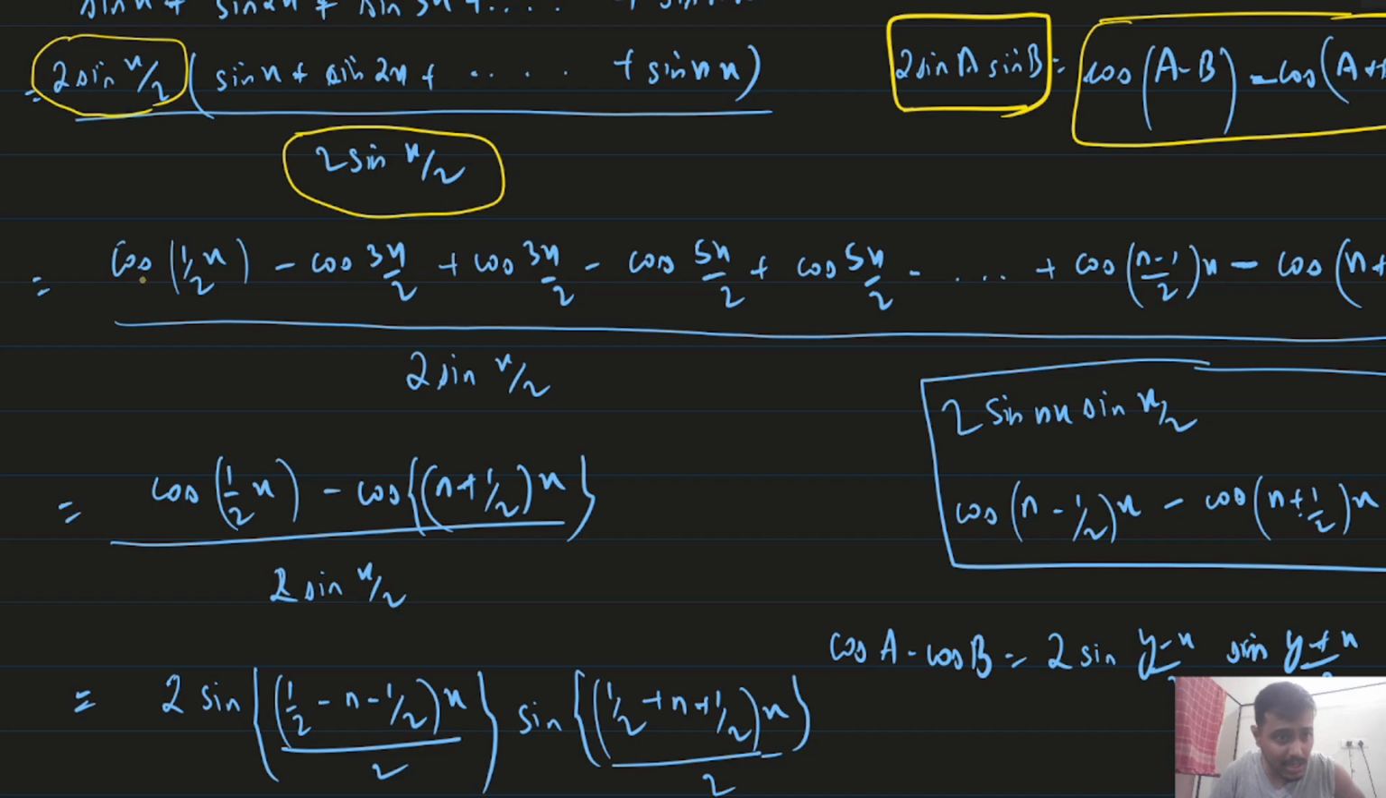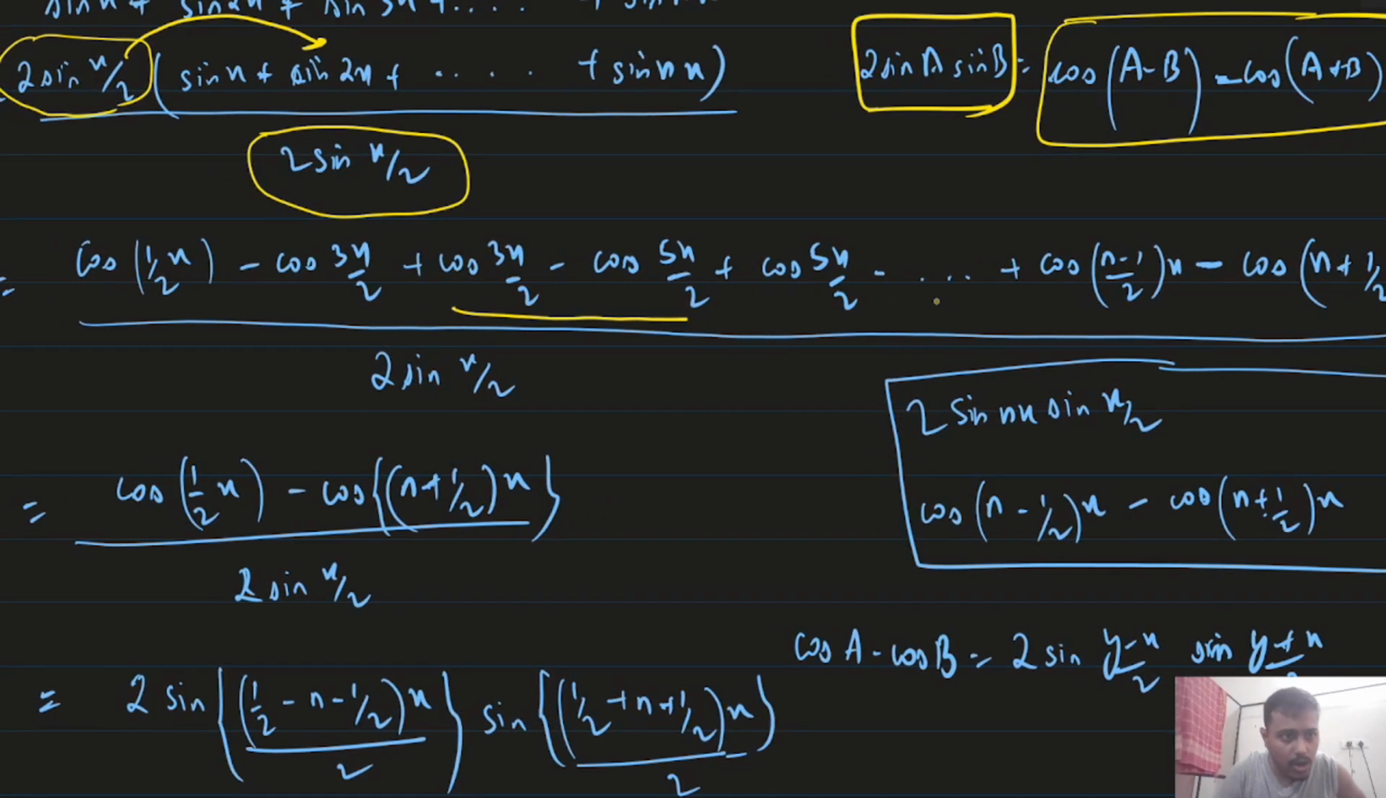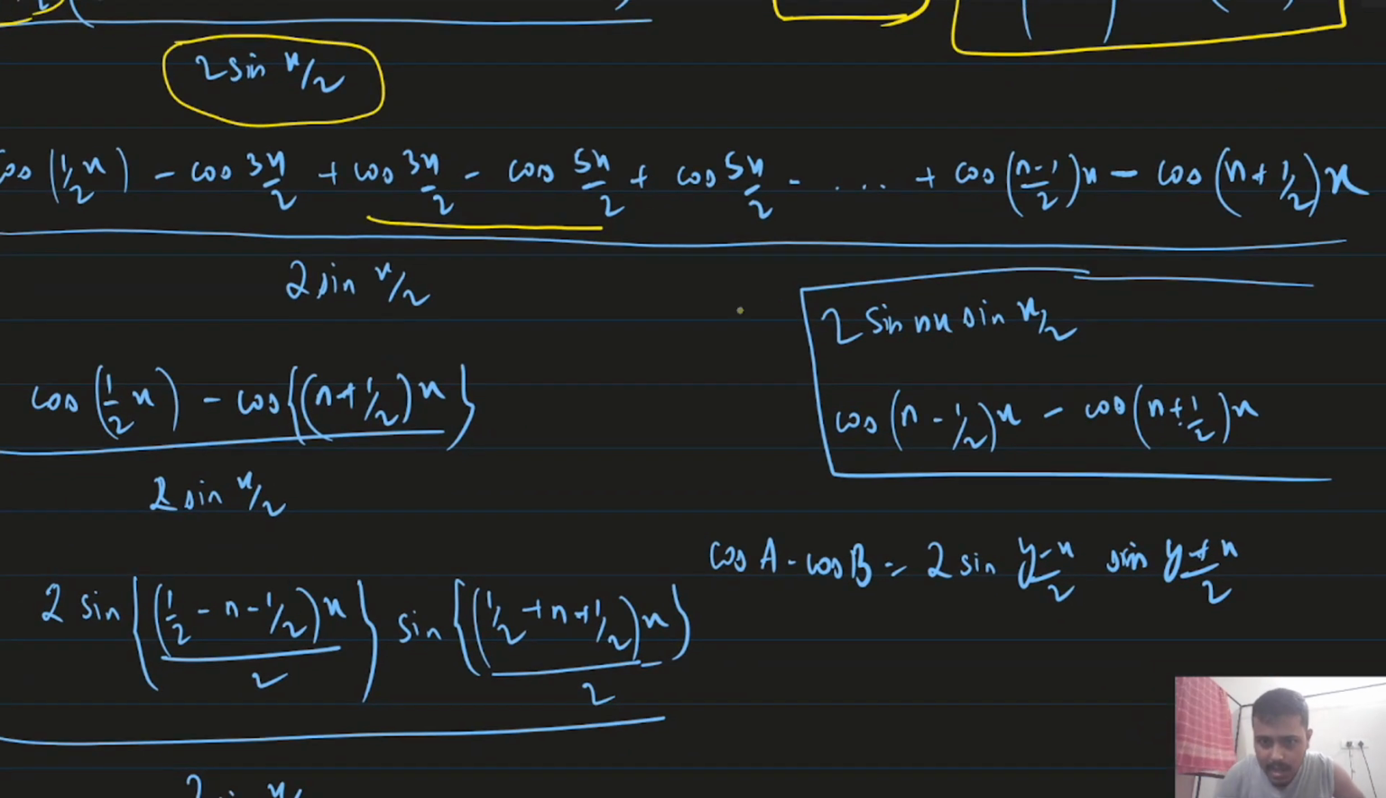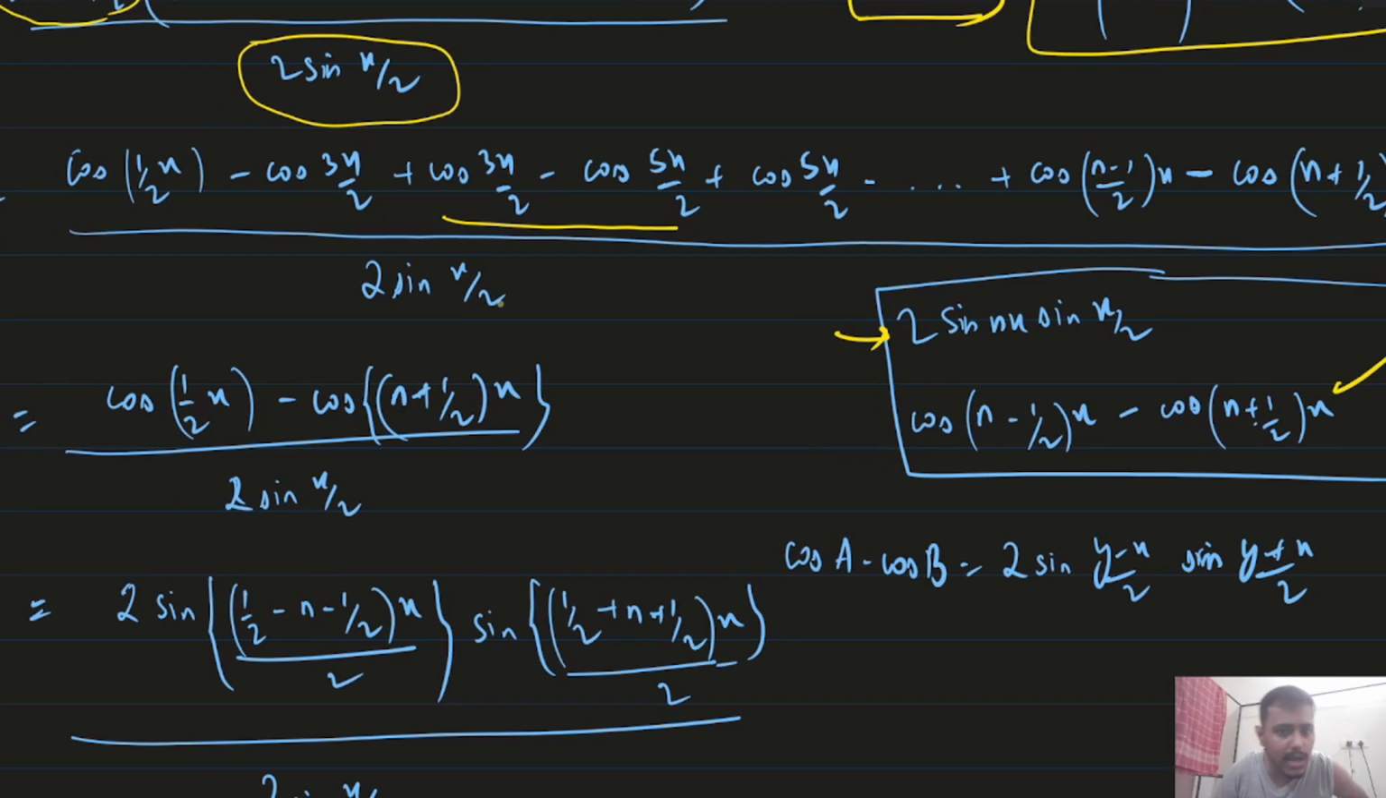So 2 sin x by 2 sin x will be cos of x by 2 minus cos of 3x by 2. Again, if you do 2 sin x by 2 into sin twice x, it will come out to be cos 3x by 2 minus cos of 5x by 2, and it will go on. The last term will be 2 sin x by 2 into sin nx, which will be cos of n minus 1 by 2 x minus cos of n plus 1 by 2 x, right? Now I have written all the terms in the numerator, and the denominator is the same, 2 sin x by 2.